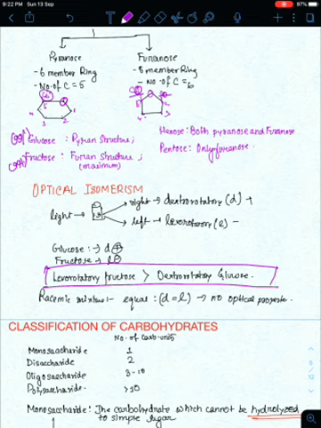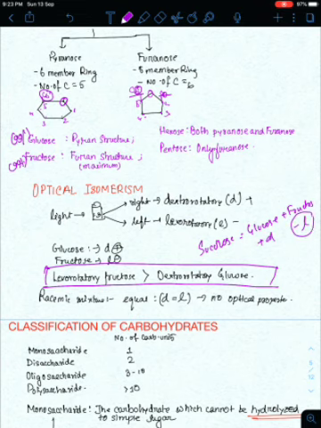Now can you tell me a disaccharide or a sugar that is formed of both glucose and fructose? Yes, you are correct. Sucrose is the answer. So in case of sucrose, we have both glucose and fructose. And you see, fructose is levorotatory, minus l, glucose is dextrorotatory, plus d. But the levorotation of fructose is greater than the dextrorotation of glucose. So we call it an invert sugar.